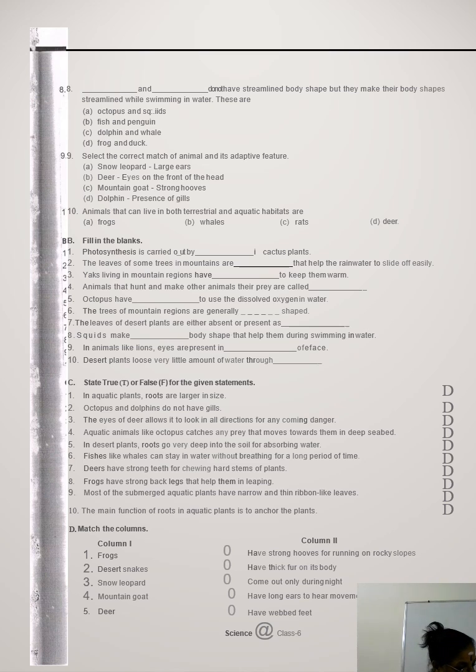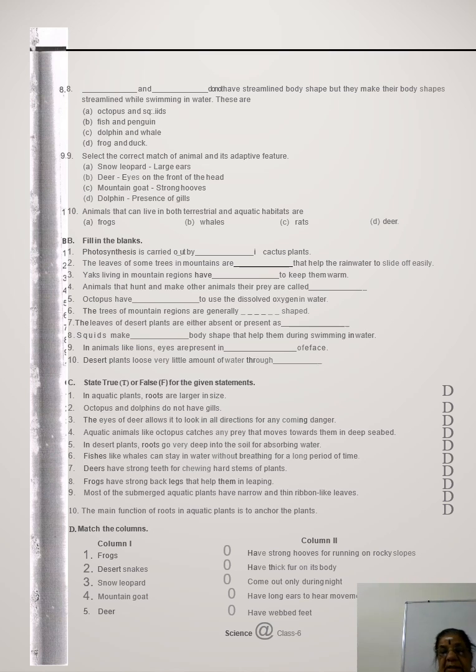Another one, eyes in front of the face allow the lion to have a correct idea about the location of its prey. The lion has eyes in front of the face which allow it to have a correct idea about the location of the prey.